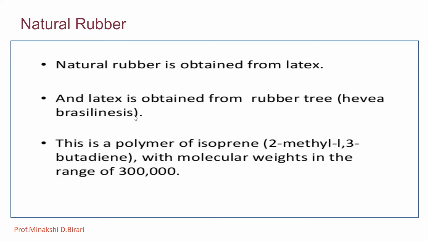We know that natural rubber consists of repeating units of isoprene, that is 2-methyl-1,3-butadiene, and these isoprene units join to each other in cis geometry to form polyisoprene, the polymer of natural rubber. So isoprene undergoes polymerization to form polyisoprene natural rubber, and we should remember isoprene units join to each other in cis geometry. So already we have studied natural rubber in detail.